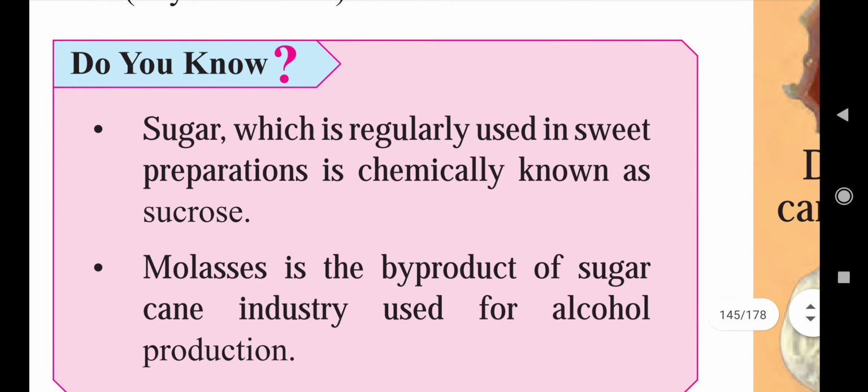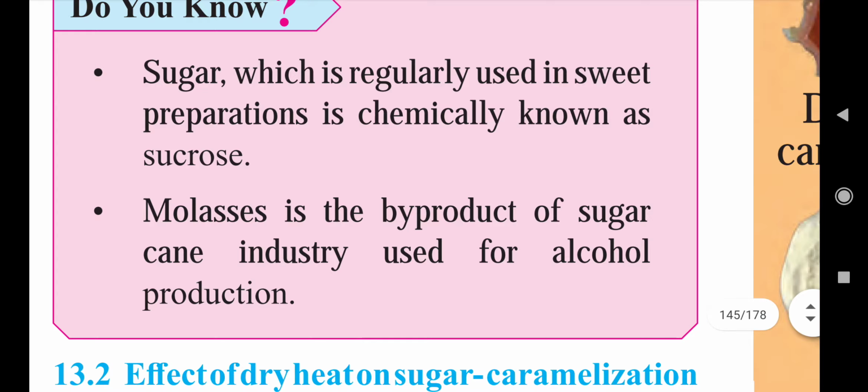Okay, so what is given in the Do You Know box? First, sugar, which is regularly used in sweet preparations, is chemically known as sucrose. Whatever sugar we use in our home, that is white crystalline sugar, is also chemically known as sucrose.